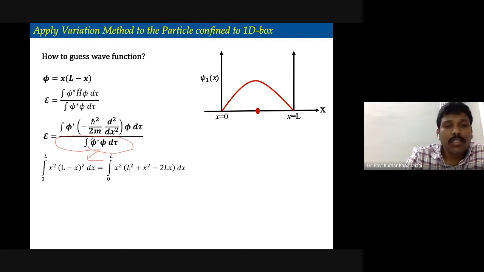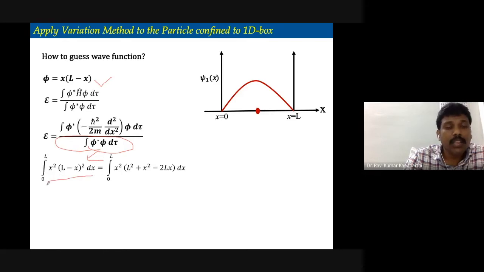What is this integral? Phi star phi d tau. But what is phi? We guessed already that phi is nothing but x into L minus x. Just take the square of it, because it doesn't contain any imaginary part. Therefore, you forget about the complex conjugate notation, and then you take the square of it. That is what is done here.